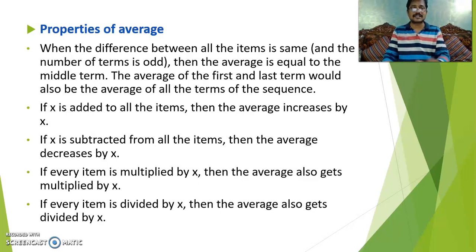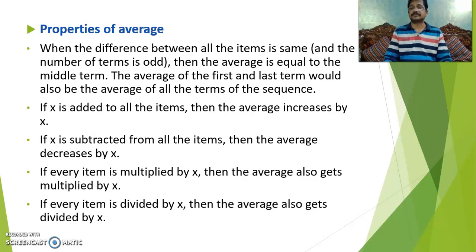When you consider 6 as the middle term, before it there are 5 terms, and after 6 up to 11 there are 5 terms. So 6 is the middle term, and 6 is the average of the data. Very simple. The average of the first and last terms would also be the average of all the terms of the sequence, sometimes.